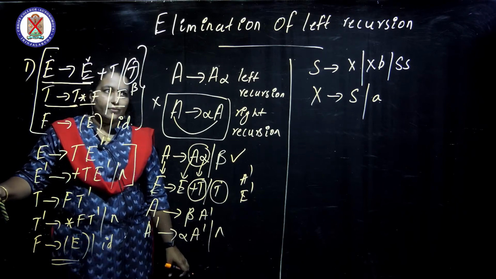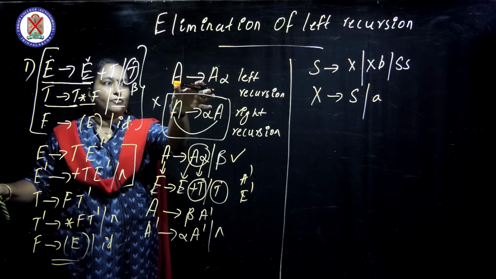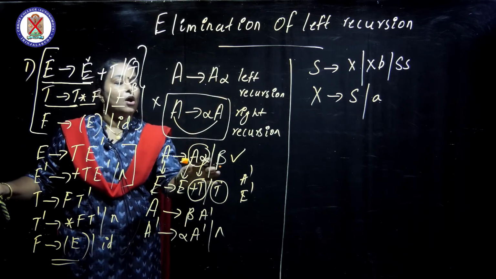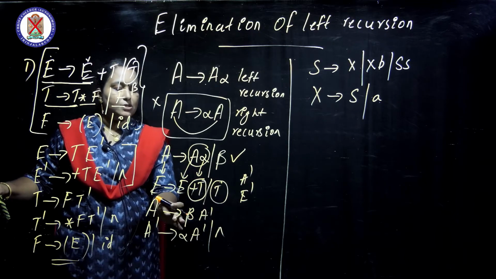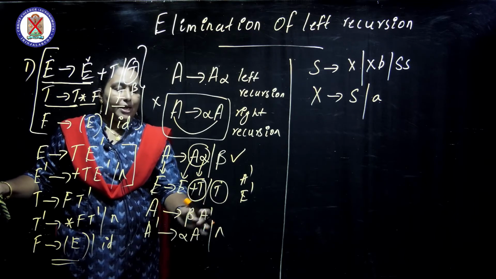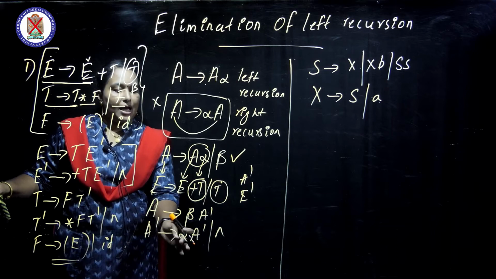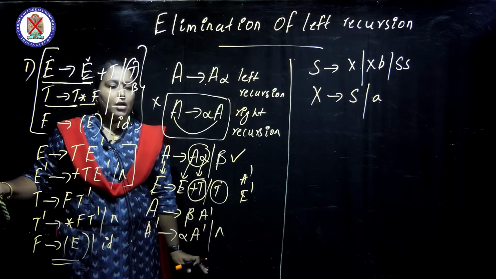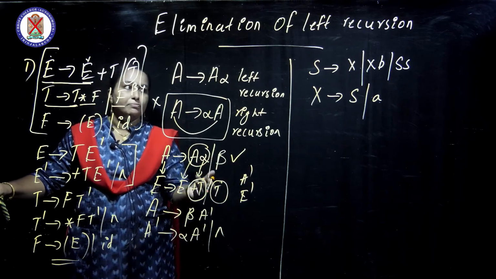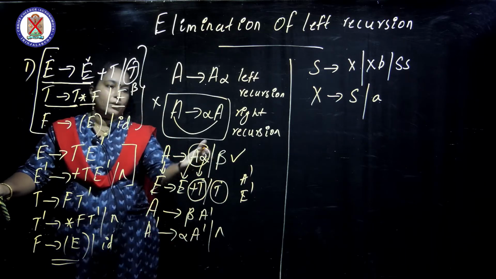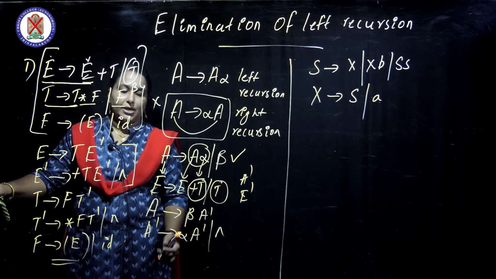So once again, if a grammar is in the form A gives A alpha or beta, we remove it as such: A gives beta A dash, and A dash gives alpha A dash or epsilon. So this is two grammars we are saying, but when we have more betas coming, how can it look?